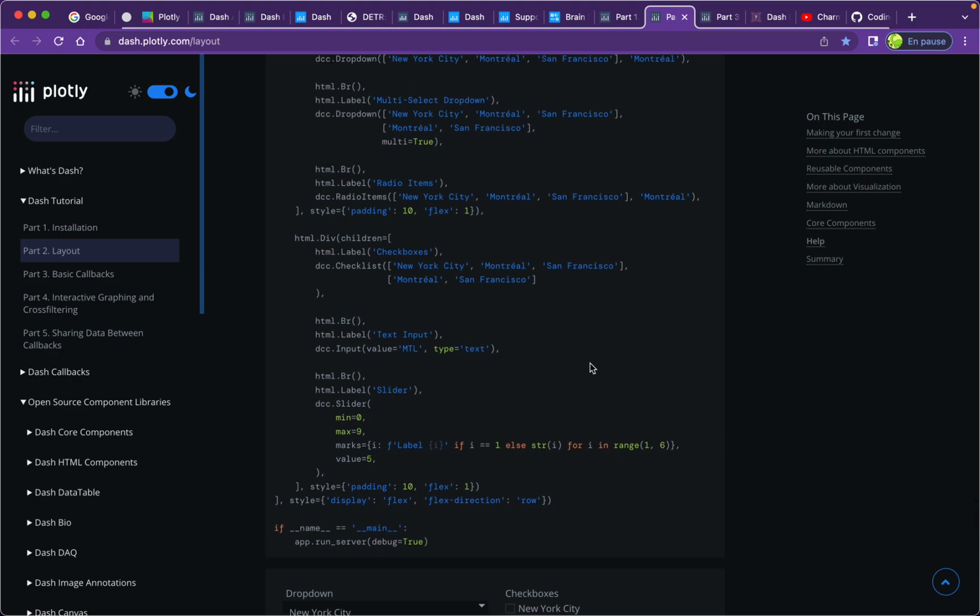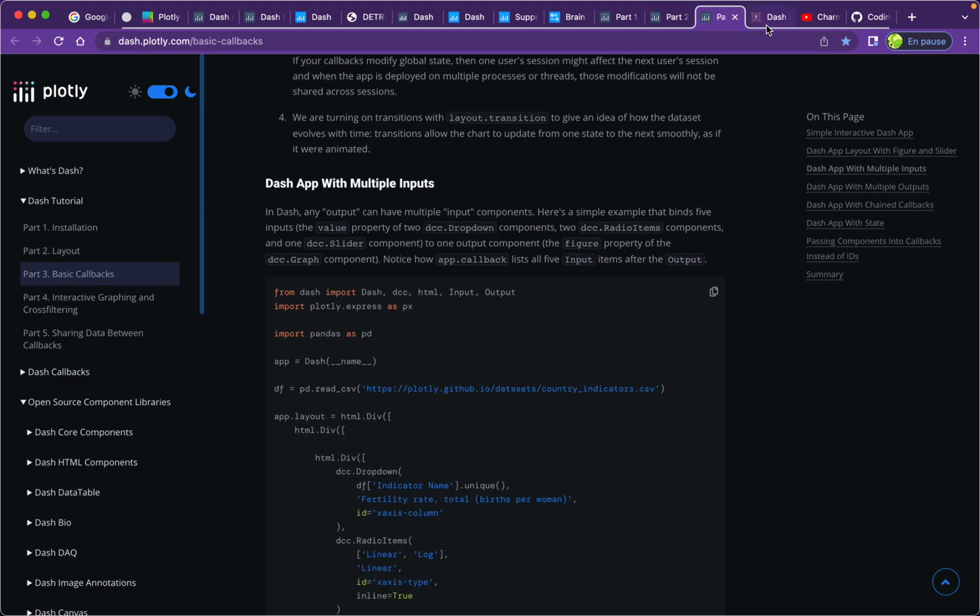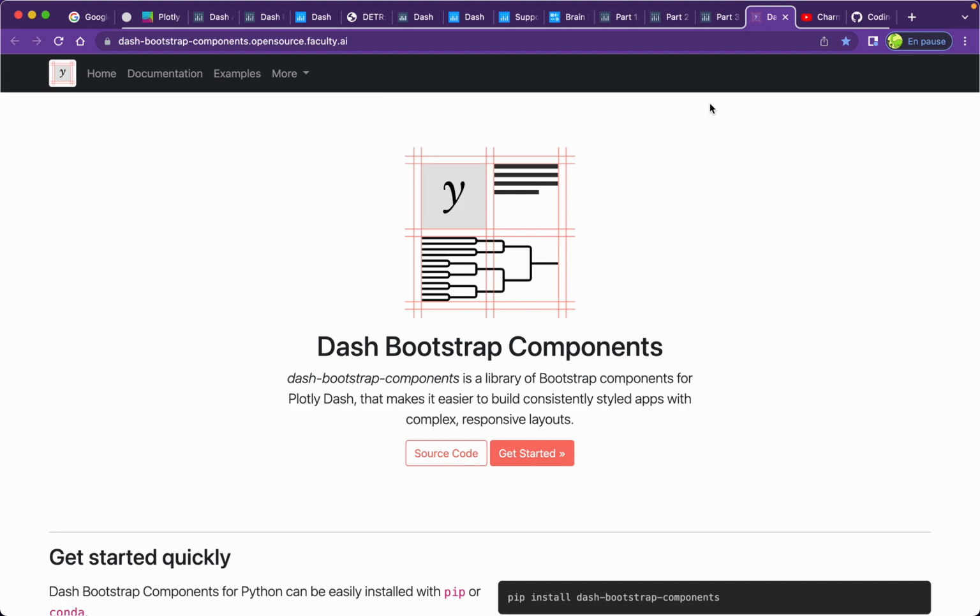You also have Dash components. You can use them inside your own code because Dash is an open source platform, and there are a lot of developers who allow you to use their components. If you are interested, you can also use Dash with Bootstrap. This will allow you to create web apps with responsive design. You can visualize your app on mobile, on tablet, and on computer.